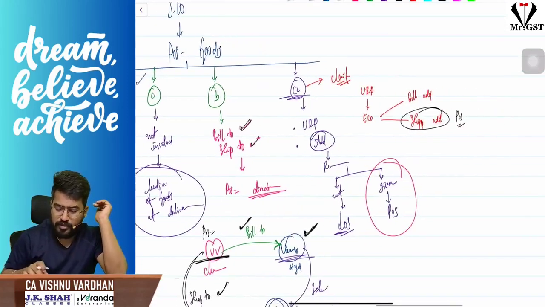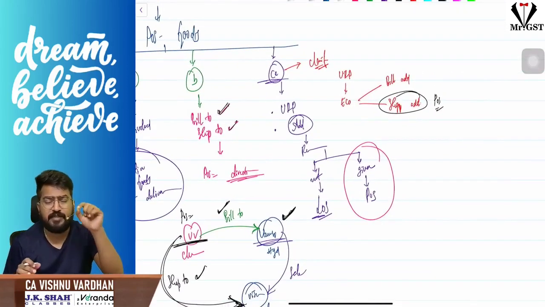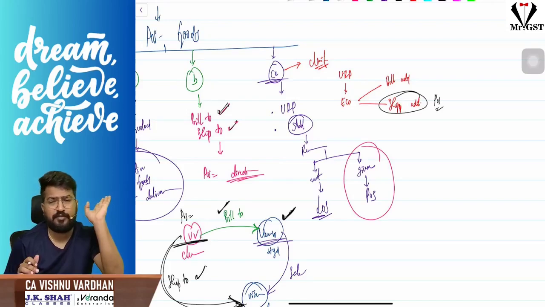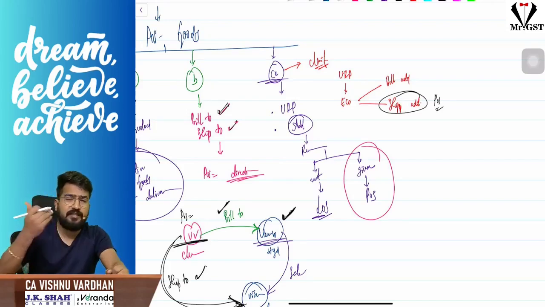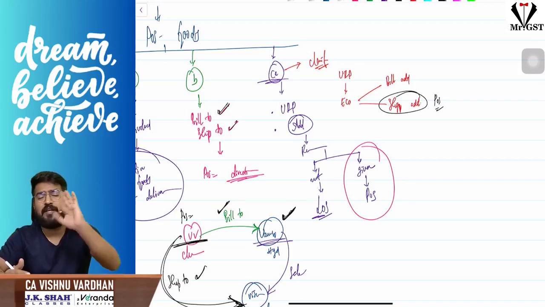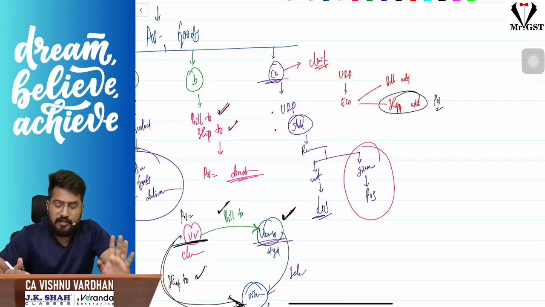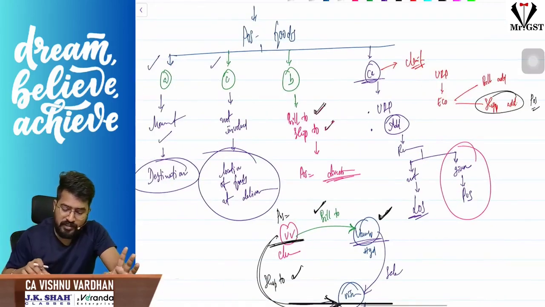Now, I repeat, 10(1)(CA): when an unregistered person is buying something, whatever address is recorded in the invoice will be the place of supply. If the recipient is giving the state name, that is also sufficient. If the recipient doesn't give anything, then the supplier location itself will be the place of supply. And if an unregistered person is buying through an e-commerce operator, with billing address and shipping address given separately, then the shipping address itself will be taken as the place of supply. So this is clause CA.